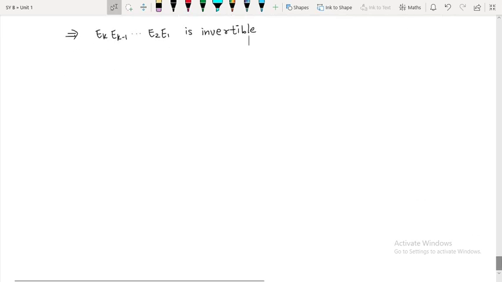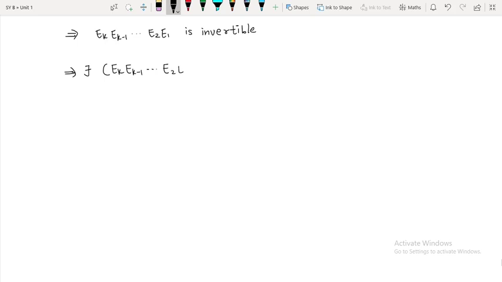So this implies there exists the inverse of Ek, Ek minus 1, and so on, E2, E1, such that what will happen? In the last class we have seen the definition of the invertible matrix.